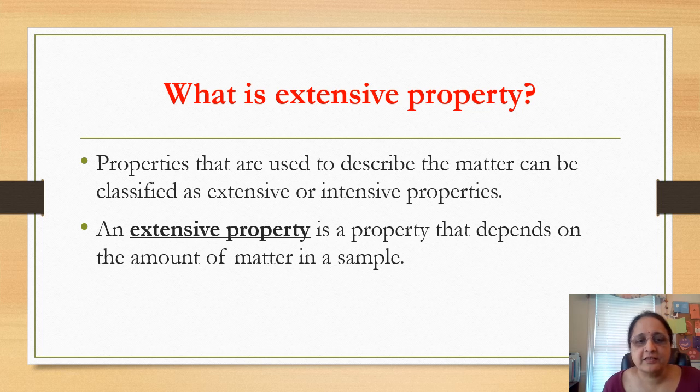What you have observed? Generally, properties that are used to describe matter can be classified into two categories: extensive properties and intensive properties. So what is an extensive property? It is a property that depends on the amount of the matter in a sample, not the quality of the matter. That means it depends on how much of the substance you have, not what the substance is made of.